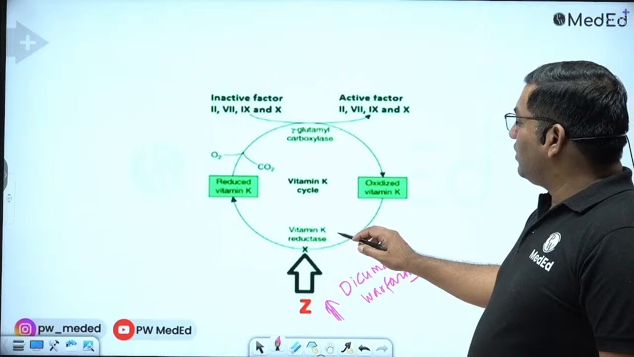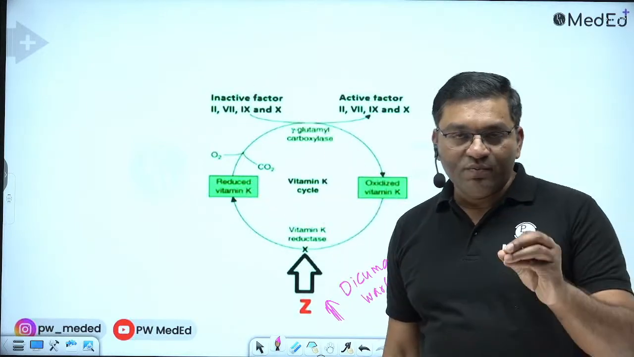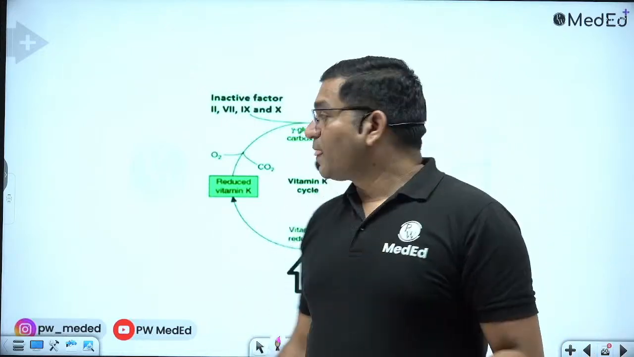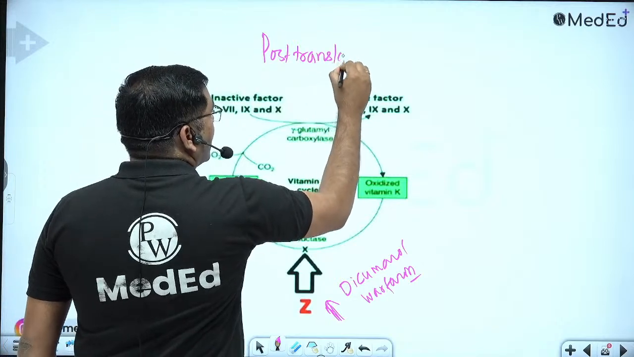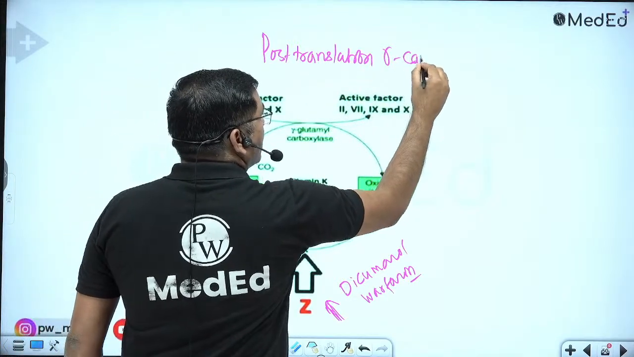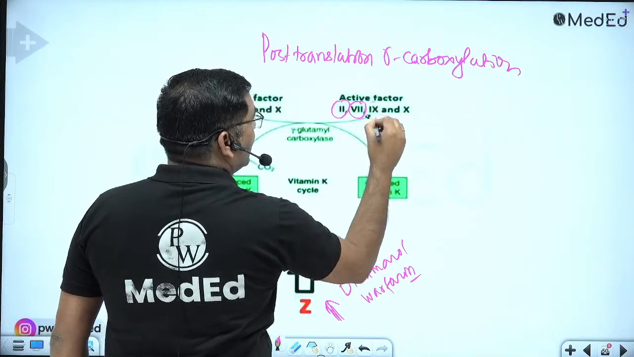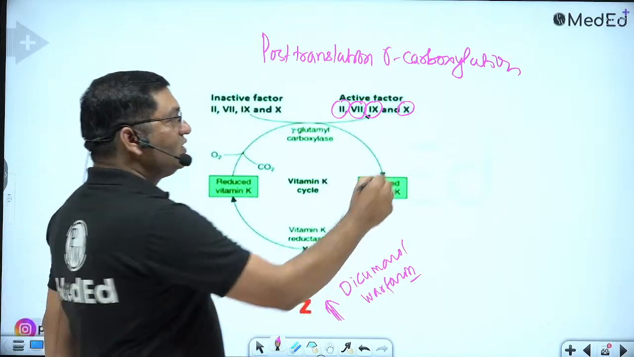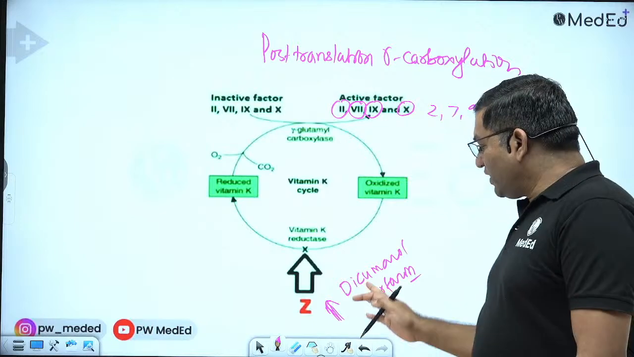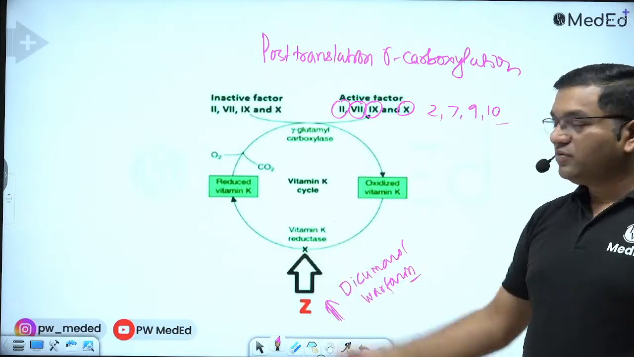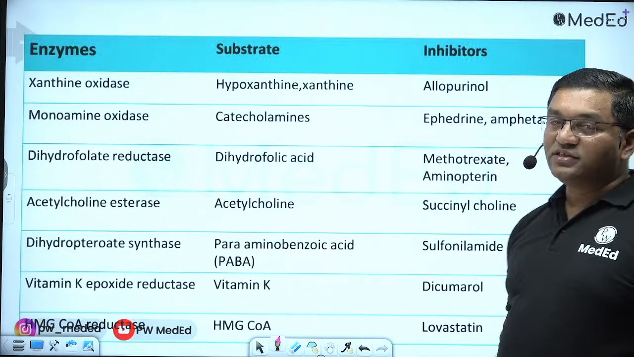It is required for the conversion of oxidized vitamin K into reduced vitamin K. Vitamin K has a very important function. It is important for post-translational gamma carboxylation of clotting factors, and it activates factors 2, 7, 9, 10. So warfarin, dicumarol, oral anticoagulant drugs inhibit the vitamin K epoxide reductase. These are the examples of competitive inhibitors.